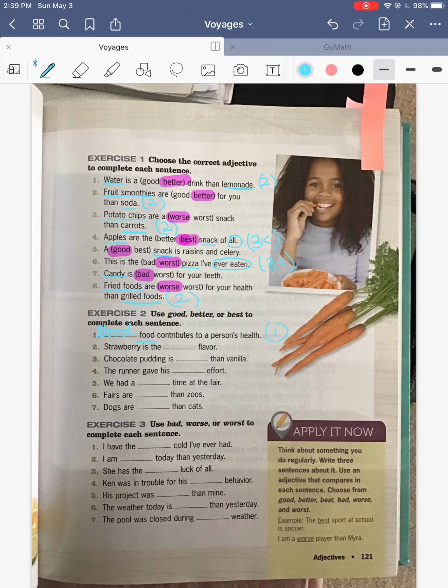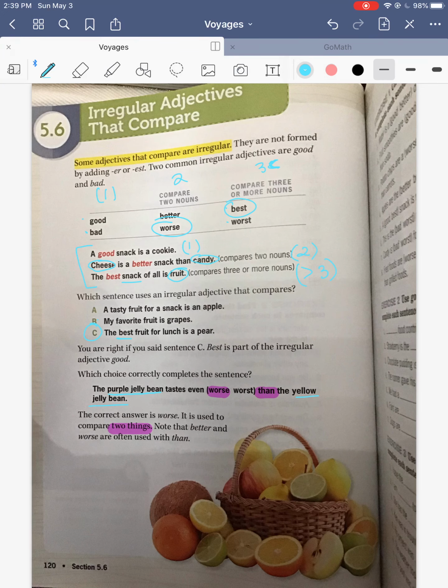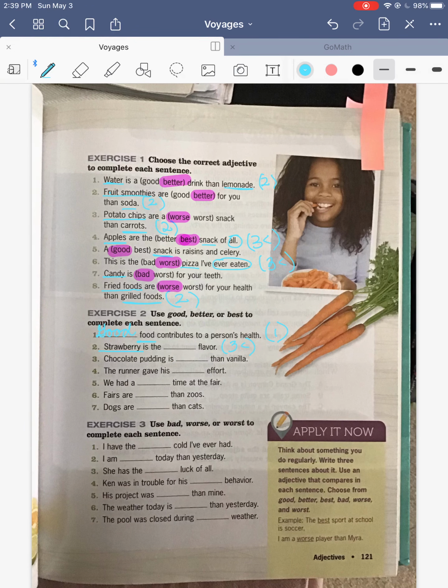Number 2, strawberry is the good flavor, better flavor, or best flavor. So we're talking about strawberries, and we're comparing it to other flavors. So there's more than just 2 different flavors of something, right? So if it's 3 or more, we need to pick best. So strawberry is the best flavor.